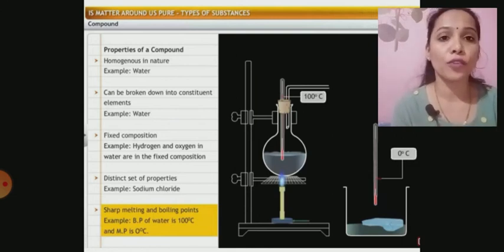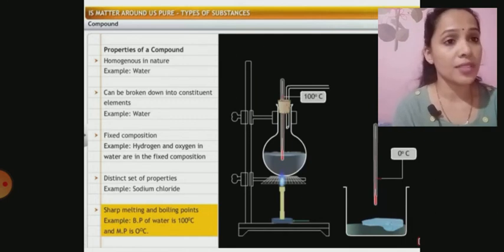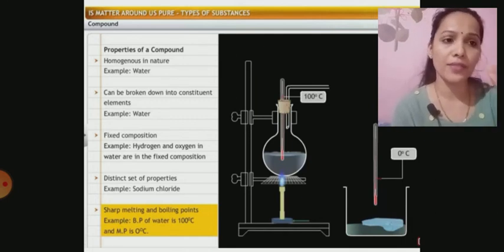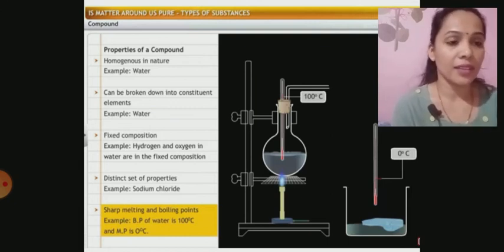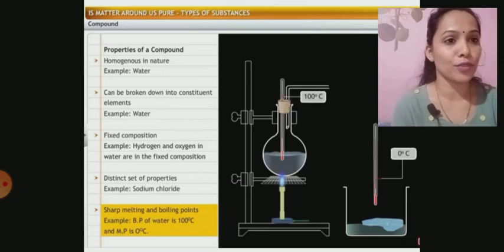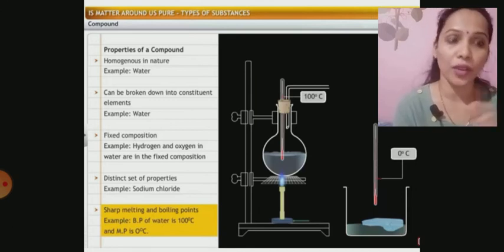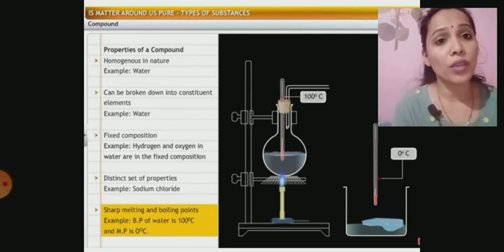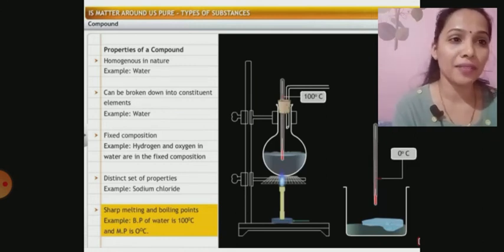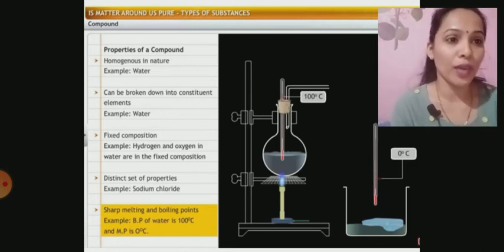Now, you can see the list of properties of a compound. They are homogeneous in nature. For example, water has the same composition throughout. It does not taste different at different places. In a glass, if you try to sip from different corners, does it taste different? No, it has the same composition, especially distilled water. A compound can be broken down into constituent elements, because it is made up of two or more elements.